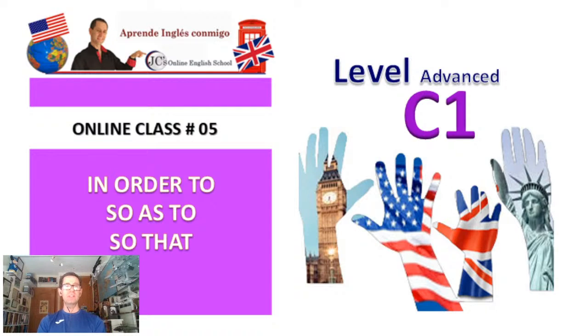And today we're going to talk about the structures in order to, so as to, and so that. Okay, so yes, that's what we're going to talk about today. Let me make sure we have a good connection. I believe we do. Great. So once again, online class number 5, level C1, advanced structures in order to, so as to, and so that. Let's get started.